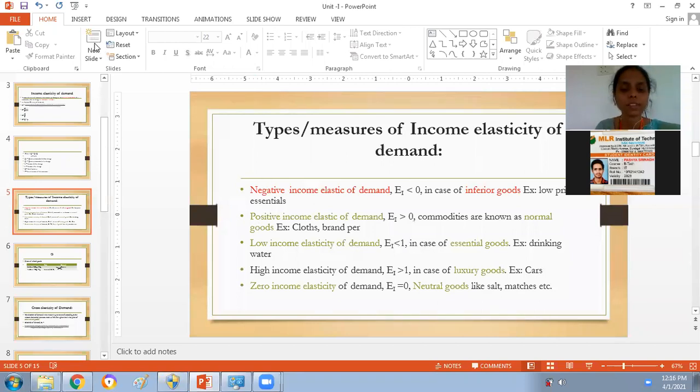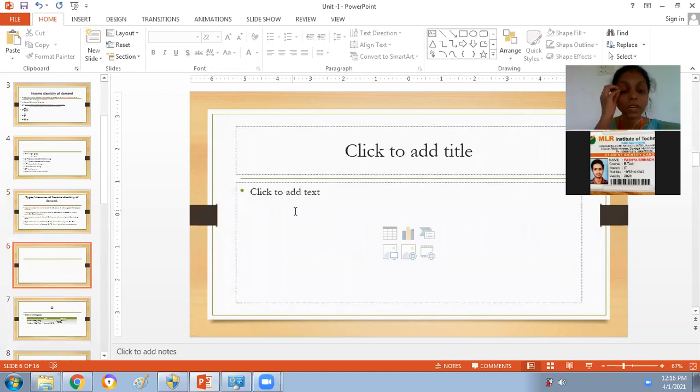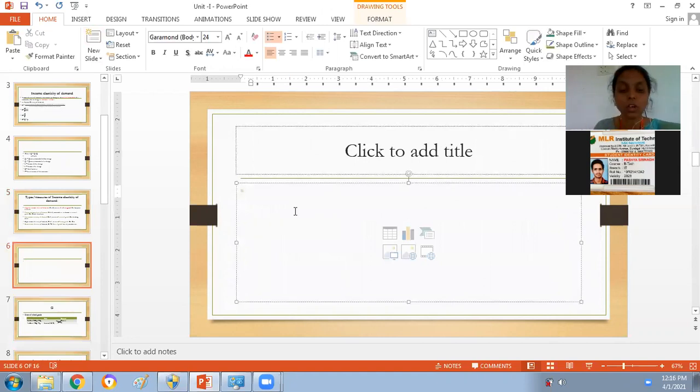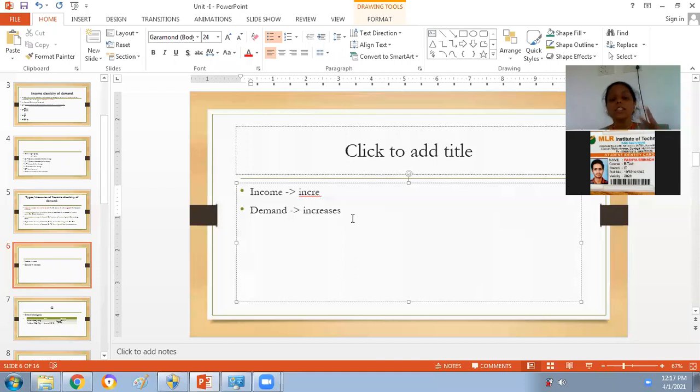Let's see what positive and negative relation is in case of income elasticity. For example, when the income of a customer increases, then the demand for the products he is purchasing also increases. See here, income is in an increasing direction, demand is also in the increasing direction. That means both are in the same direction. Then we'll call such a relation a positive relation.